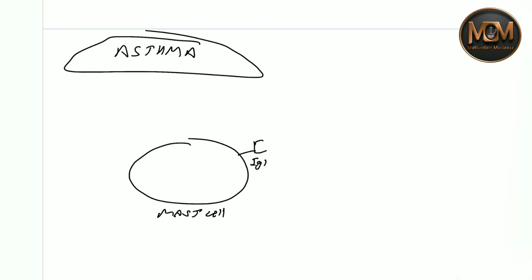On the surface of the mast cell, IgE antibody is present. As we know in type 1 hypersensitivity, on first exposure the IgE antibody attaches to the mast cell.